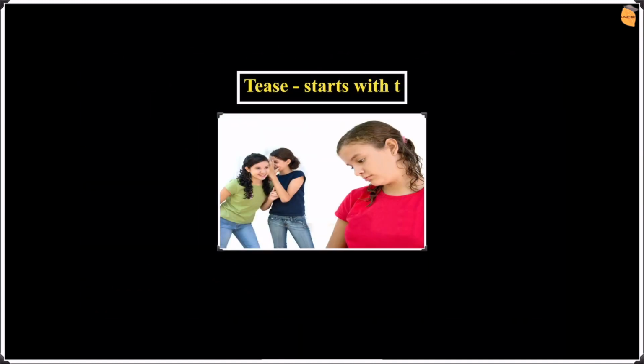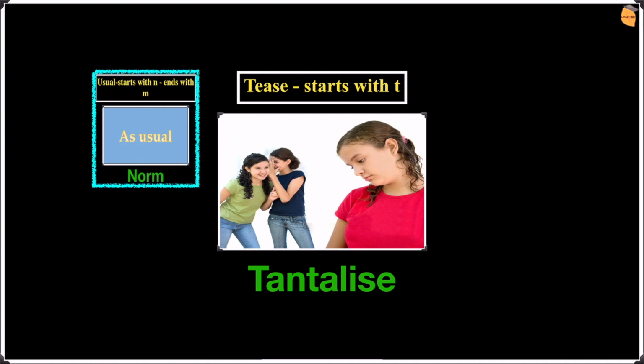The next one is tease, starts with T. In this picture, we can see two kids gossiping about this kid, and it's making the other kid a bit more sad. So the word is going to be tantalize. Again, before we go on to the next one, let's recall the previous slide. The previous slide was norm. Let's go on to the next one.